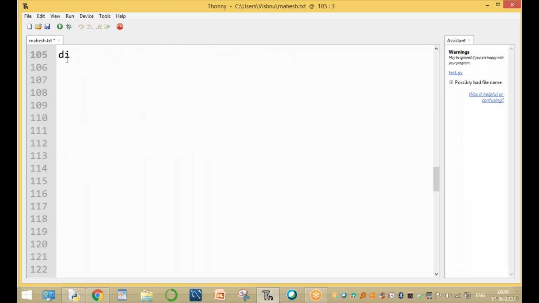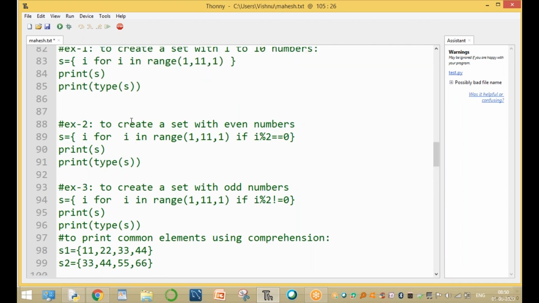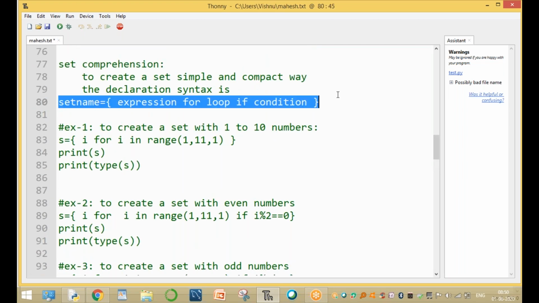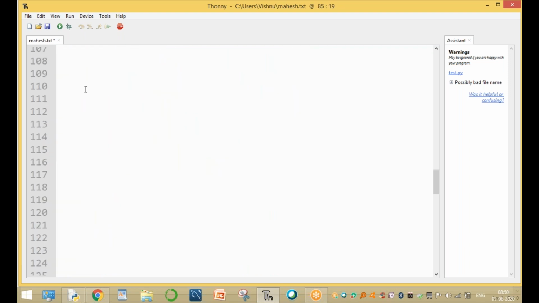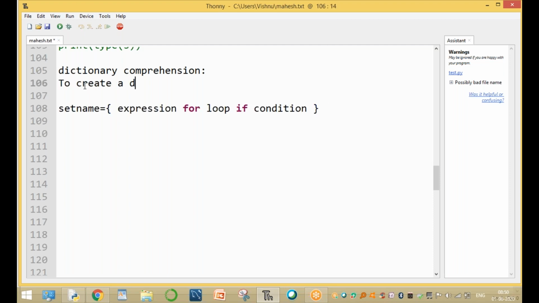Again, the next one is dictionary comprehension. First, what is a set comprehension? The set comprehension syntax is the set name, then the loop, then an if condition. Dictionary comprehension is the same, to create a dictionary in a simple and easy way.